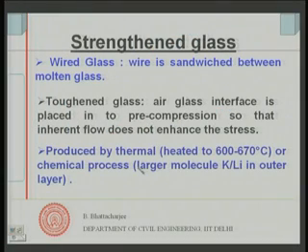Now, this can be done by thermal treatment or by a chemical process. In the thermal process, pre-compression is done by heating the glass to 600 to 670 degrees before it starts softening and creating any stresses or cracks in the system. All defects are first removed and then it is compressed. In the chemical process, larger ions, for example potassium instead of lithium, are introduced in the outer layer of the glass. So, by this kind of chemical or thermal treatment one can toughen glass, right. One can of course also use laminated glass, which we will look at in a moment.